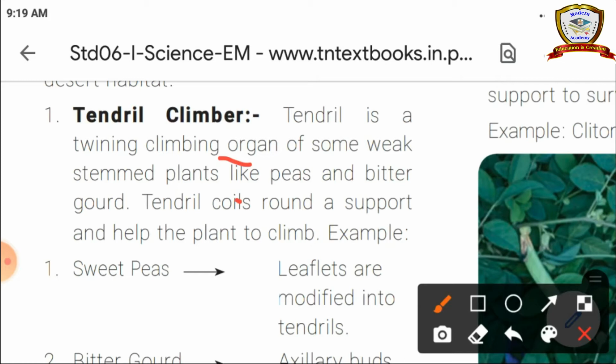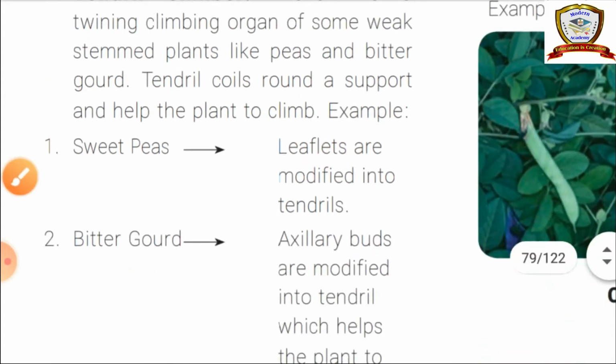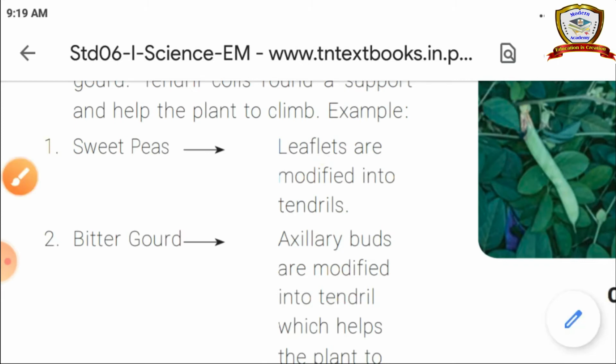So tendril means it is a coil like structure like this. Like this only it will be there in the plant. So this will support the plant to climb on anything. Okay, example sweet peas and bitter gourd. In sweet peas, leaflets are modified into tendrils, and in the bitter gourd axillary buds are modified into tendrils which help the plant to climb. So you know what is an axillary bud? An axillary bud means a bud near the leaf.